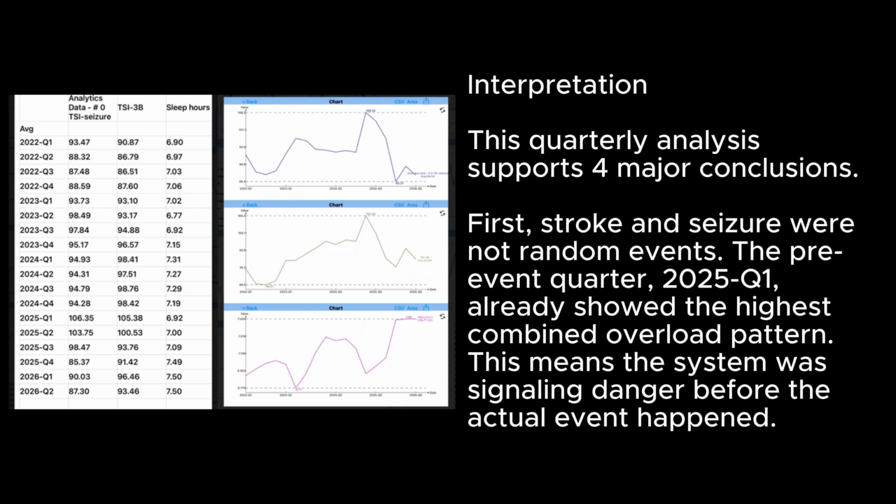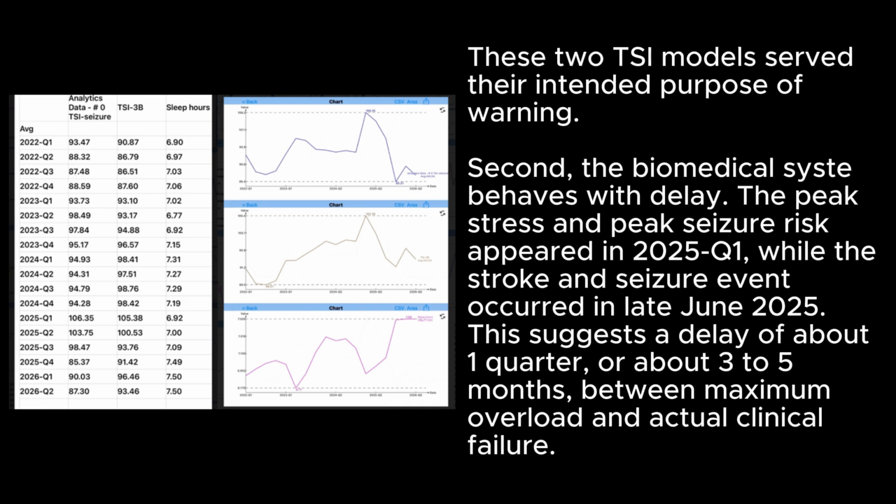Interpretation: this quarterly analysis supports four major conclusions. First, stroke and seizure were not random events. The pre-event quarter, 2025 Q1, already showed the highest combined overload pattern. This means the system was signaling danger before the actual event happened. These two TSI models served their intended purpose of warning. Second, the biomedical system behaves with delay. The peak stress and peak seizure risk appeared in 2025 Q1, while the stroke and seizure event occurred in late June 2025.